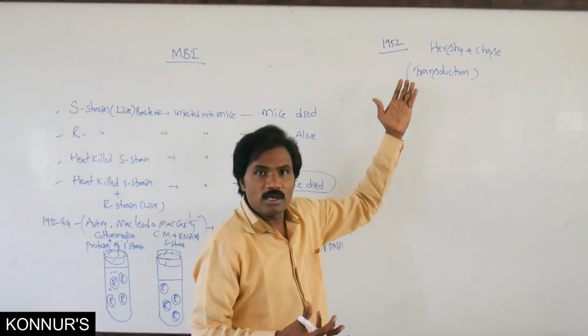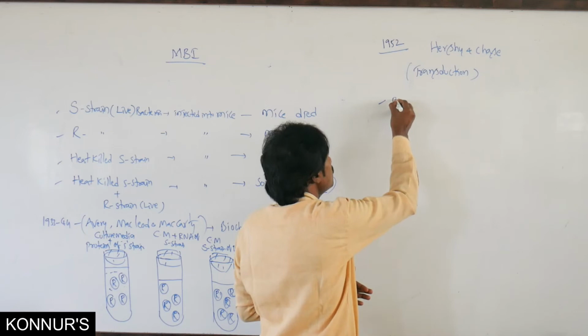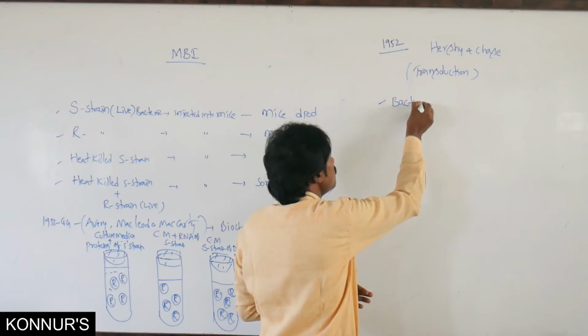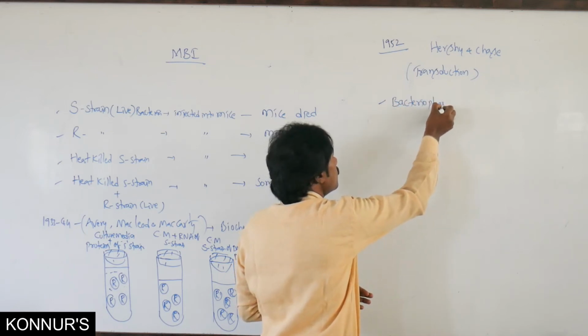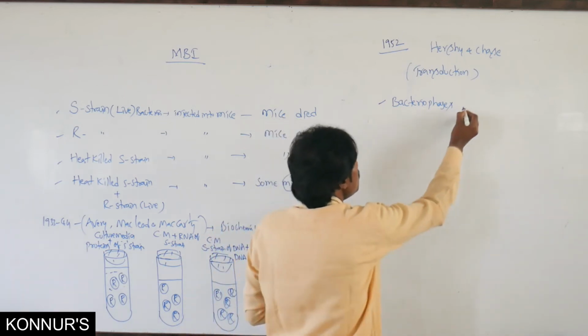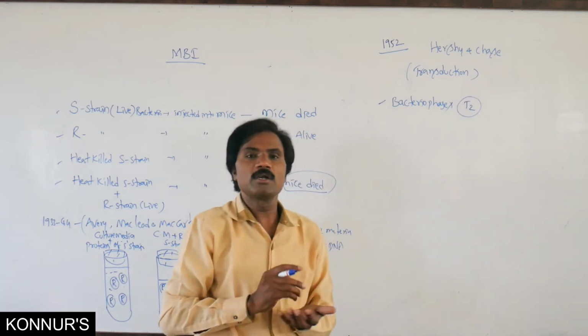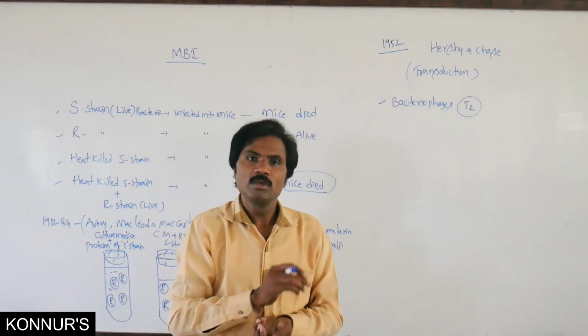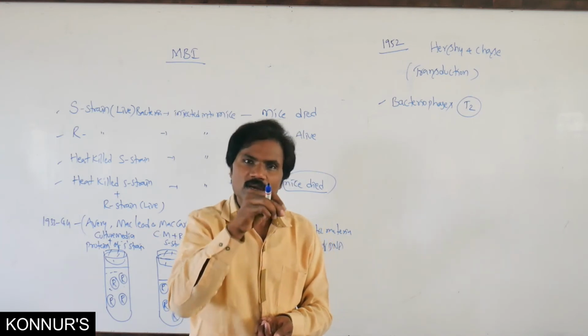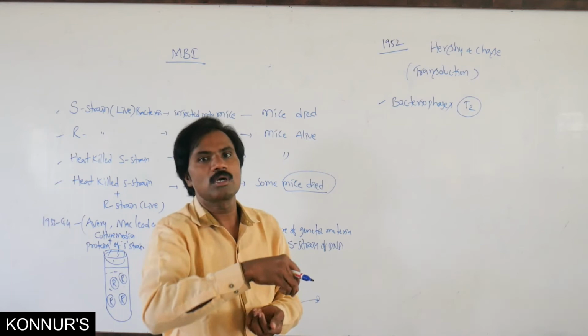First of all, they have taken bacteriophages. What type of bacteriophages? T2 bacteriophages. They have taken T2 bacteriophages. Some of these bacteriophages were cultured in a particular radioactive culture media.